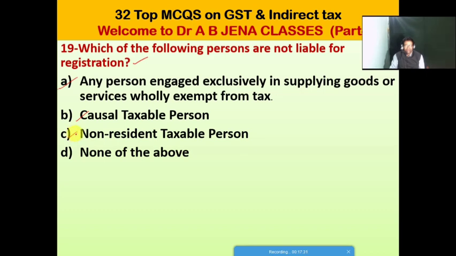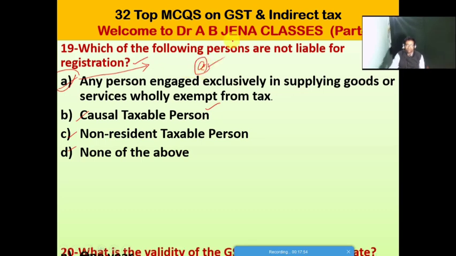C it's the non-resident taxable person. D it's none of the above. Friends, so A is the right option for this MCQ. So any person engaged exclusively in supplying the goods or services wholly exempt from tax is not liable for registration. So A is the right option for this MCQ.